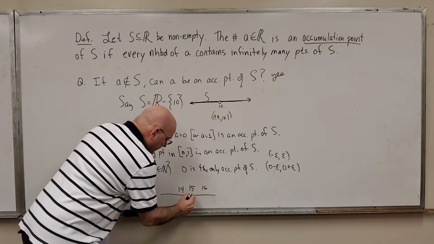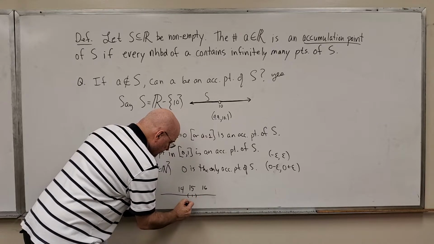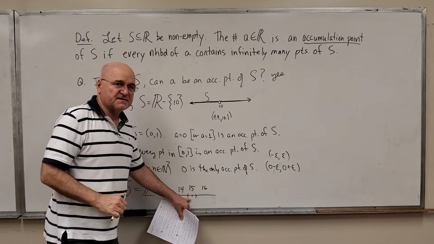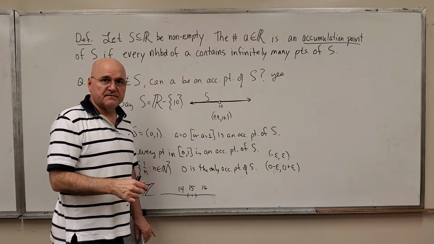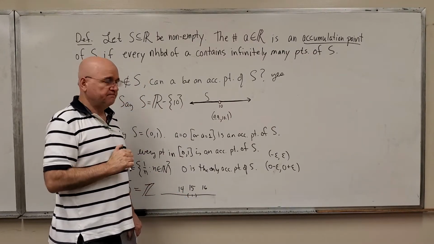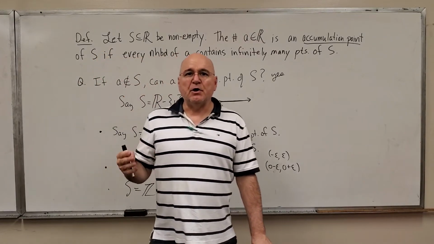Well, on the real line, I can find an infinite number of intervals such that the only element this contains in the set S, the integers, is 15. It contains one element only. So the set of integers contains no accumulation point.